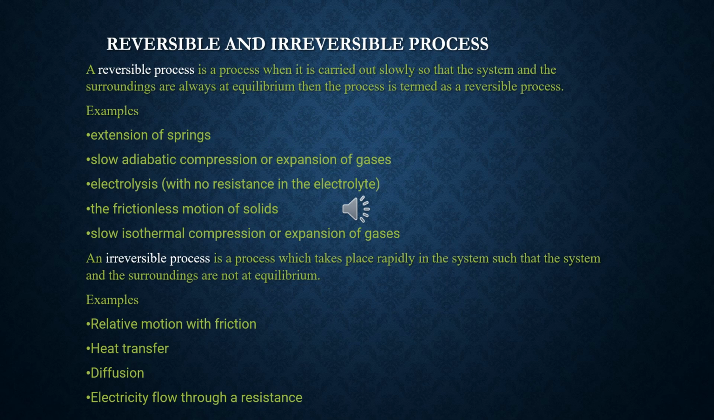And next is an irreversible process. It is a process which takes place rapidly in the system such that the system and the surroundings are not at equilibrium. Examples: heat transfer, diffusion, electricity flow through a resistance, and relative motion with friction.